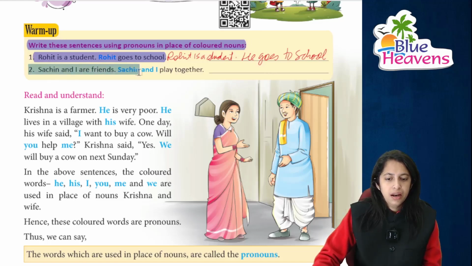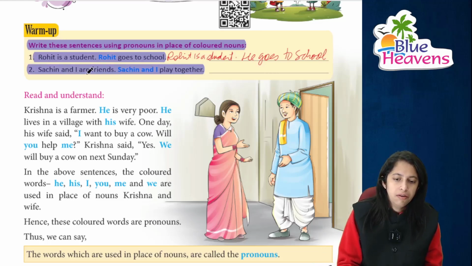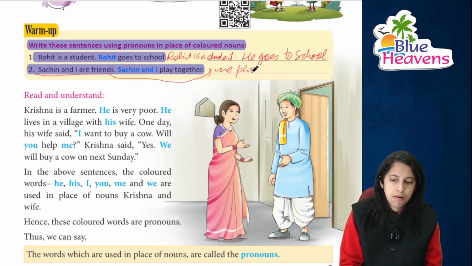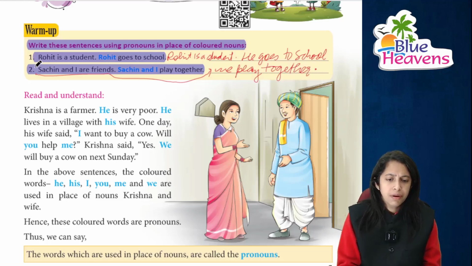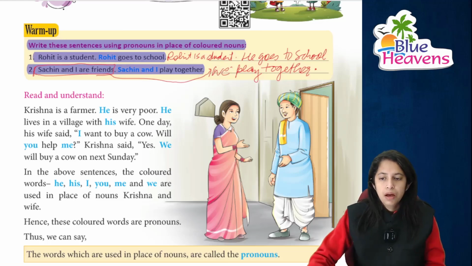Now the next one is Sachin and our friends, and Sachin and I played together. So you can write that Sachin and I are friends. I'm just underlining it over here. इसके बाद आप कंटिन्यू करेंगे that we played together. I am just skipping this sentence and writing on my own because of the less space. Right, this is we.